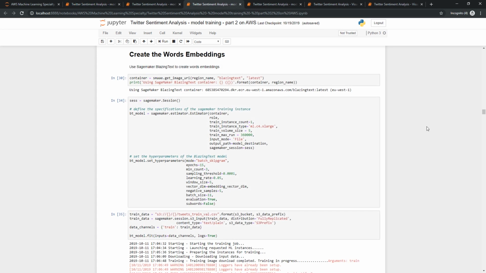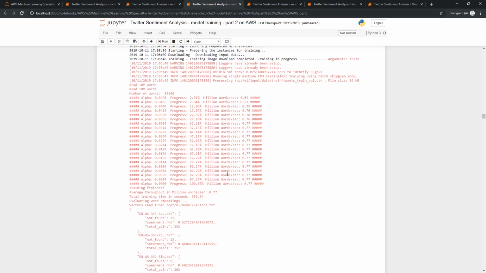What I tried next is to perform the same tests, but instead of using the word2vec algorithm part of the scikit-learn library, I used the AWS built-in algorithm, which is called BlazingText, to compute the vector embeddings, which is the one you can see here.